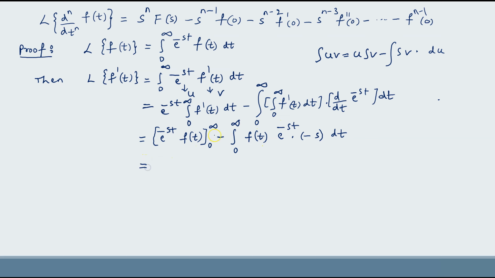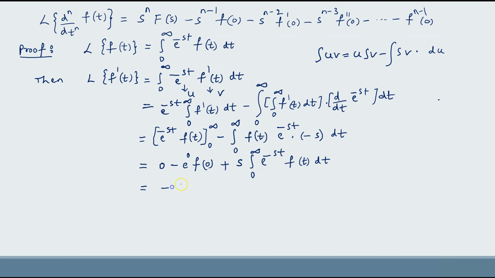Here derivative and integral will get cancelled, we get f of t. If you apply infinity upper limit, e power minus st into f of t becomes 0, and when you apply lower limit, this gives minus e power 0 into f of 0, and here minus of minus gives plus s into integral 0 to infinity e power minus st into f of t dt.